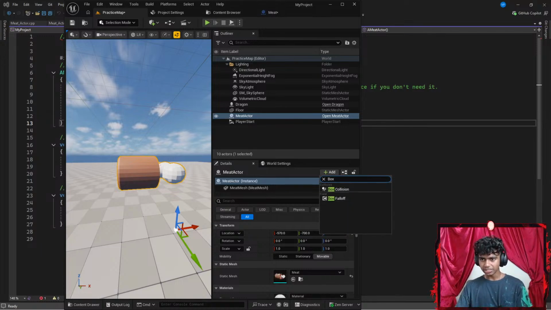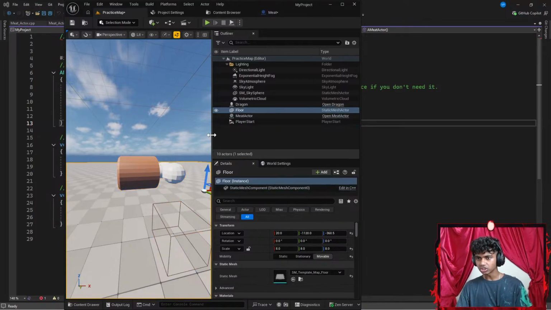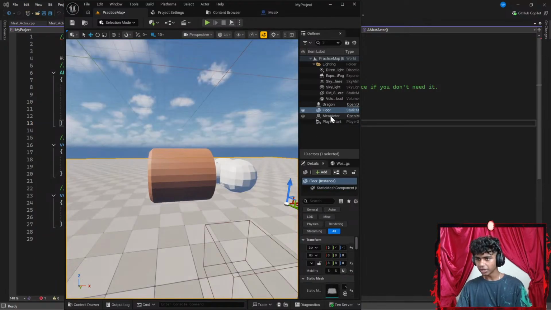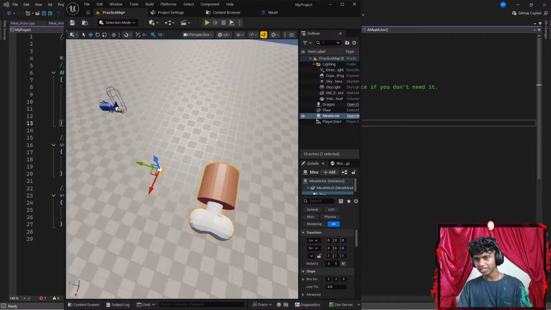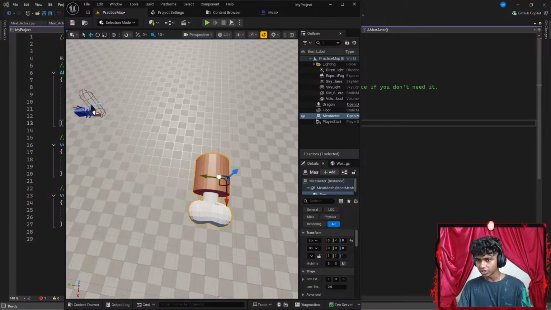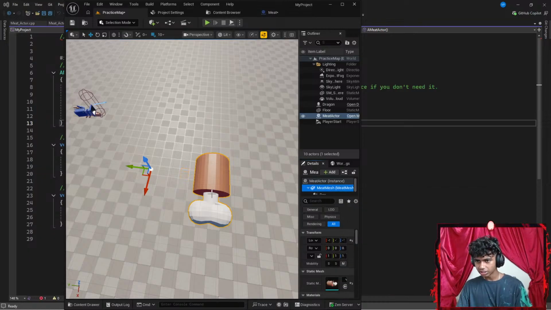Next up, let's go with something like box. I'm gonna go with box collision. Let's decrease this a bit, click box. Now I'm gonna go a bit higher so I can get a better view of this. Let's move this a bit here. Honestly, before I work with my box, I want to decrease the size of the meat mesh. Let's go with something like R. I feel like it's too big. Let's decrease it. There we go. Okay, that should be a pretty decent size.